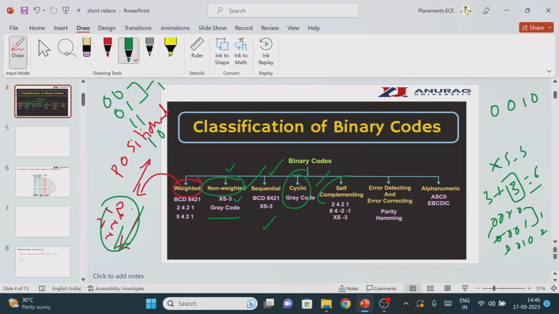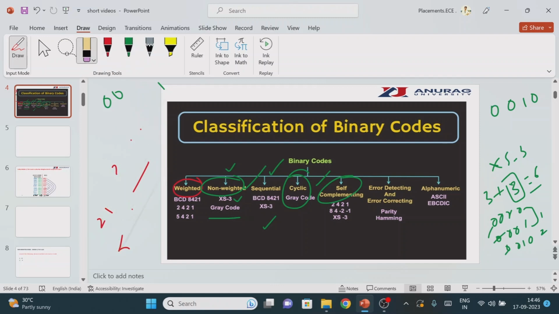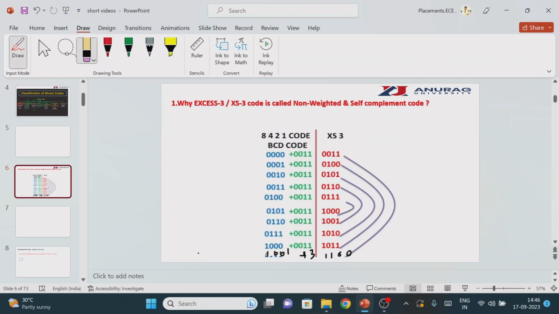What is the meaning of self-complemented code? Self-complemented code means if you complement one number, you should get another number in the code. What do you mean by this? Here XS3 code is the self-complemented code. This is the table of the XS3 code. You just perform the ones complement, then what is the answer? 1100. So this value we are getting. Again complement this one, 1100.